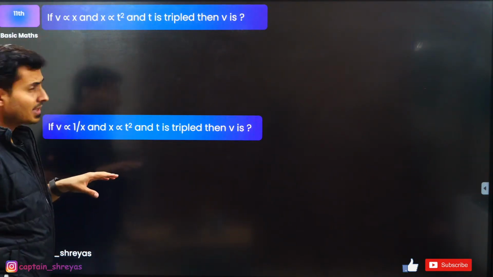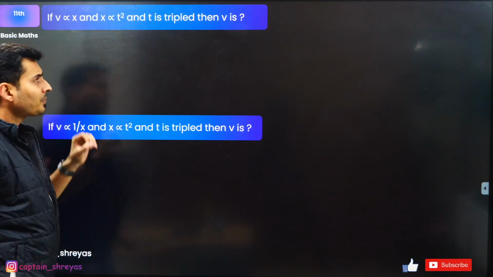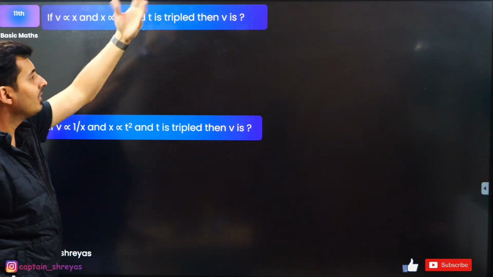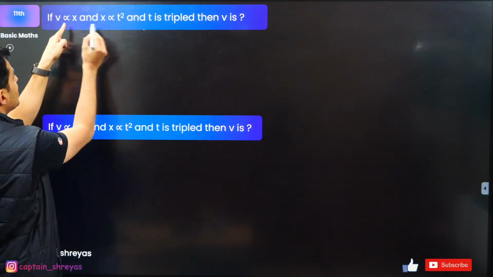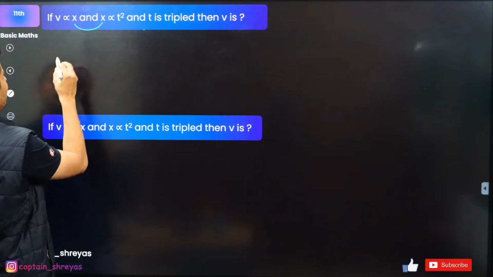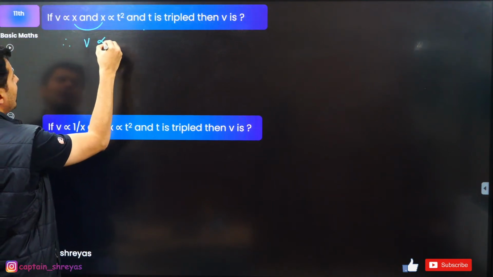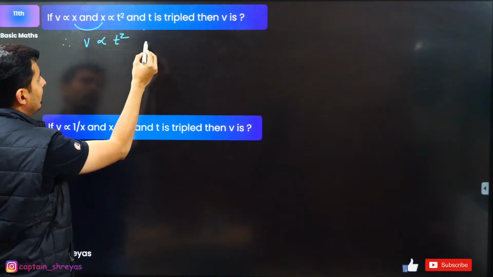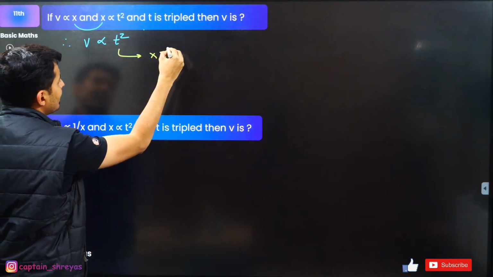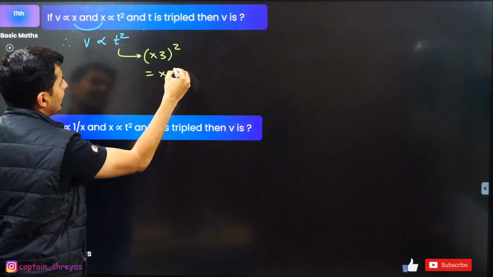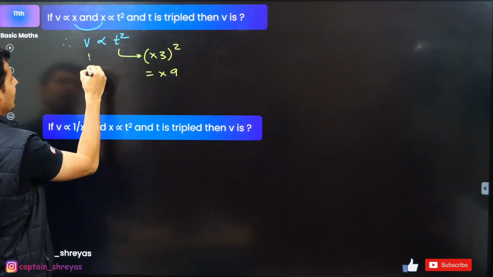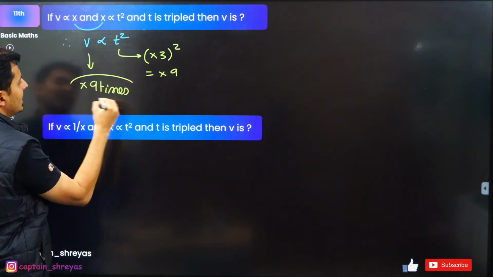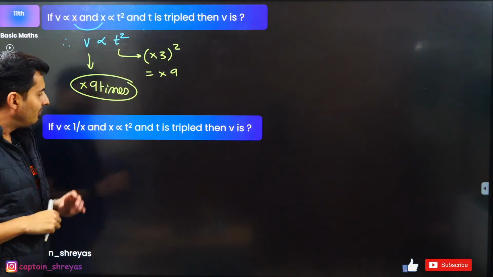Next question. V is proportional to x. X is proportional to t square. V to x, x to t square. T is tripled, then V will be. Interesting. You can see x is common between the two. Therefore, V is directly proportional to t square. Now what has happened? T is tripled. So that means square of 3 will become nothing but 9 times. So therefore, the value of the velocity will also become 9 times. That is the answer. Everyone, very good.